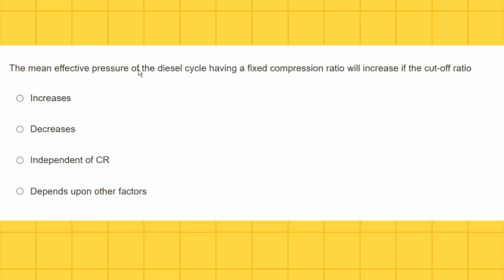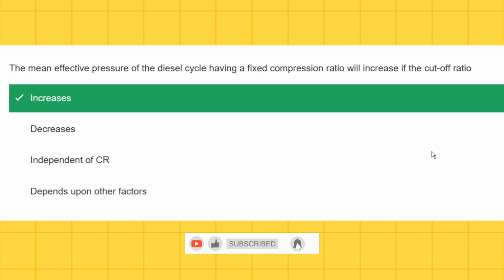The mean effective pressure of the diesel cycle having a fixed compression ratio will increase if the cutoff ratio increases, decreases, independent of compression ratio, depends upon other factors. Mean effective pressure of diesel cycle having a fixed compression ratio will increase if the cutoff ratio increases.